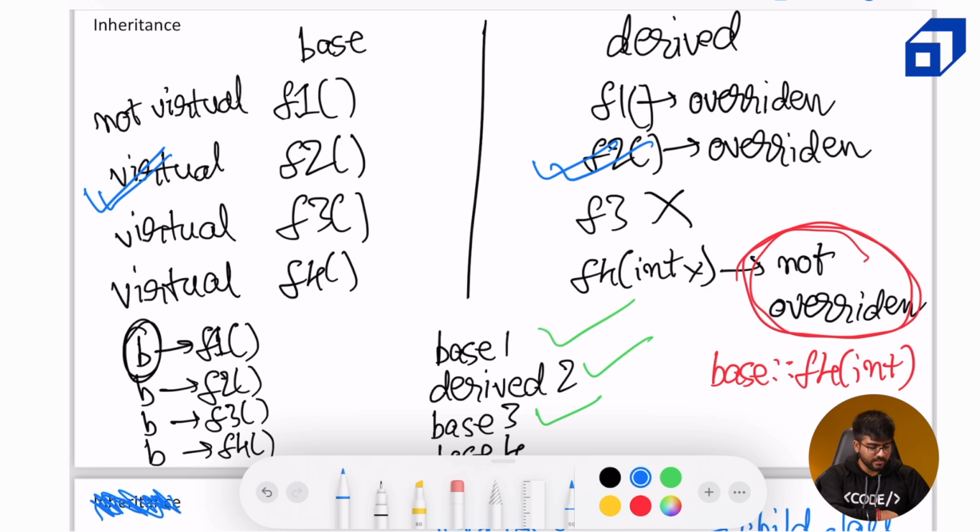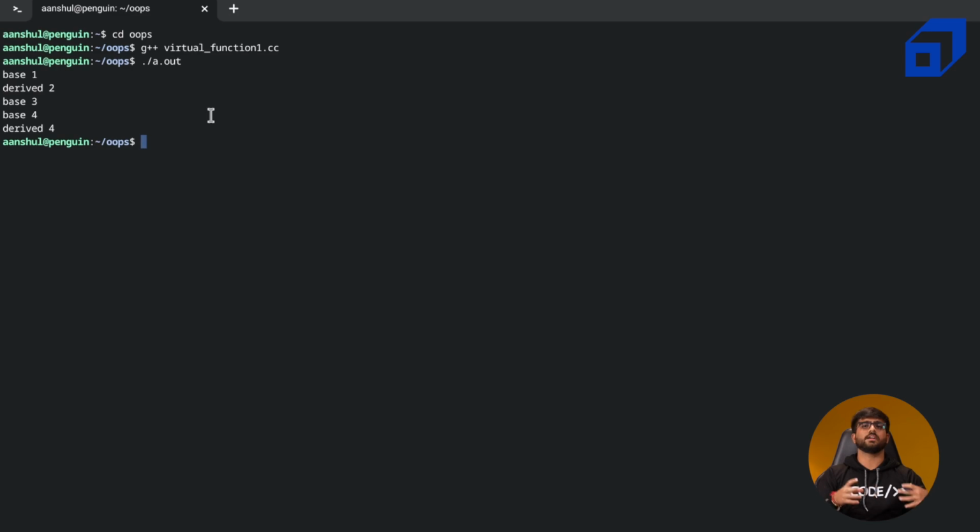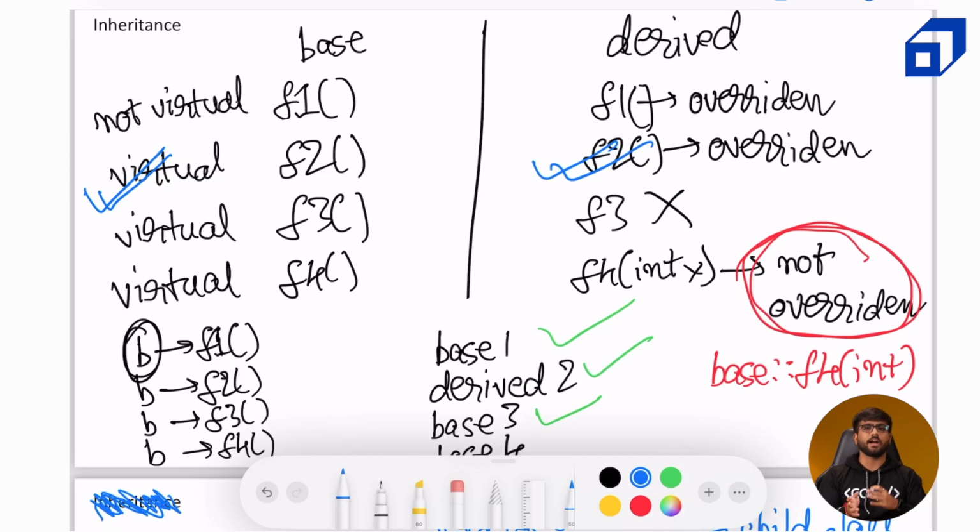So in this class, we checked different combinations of virtual and overriding functions and whether this means runtime polymorphism or not. So I think this was the most difficult piece to understand because there were too many confusing things which I was talking about. So try to rewind it, try to run it on slow, and then try to replicate it again and understand why a particular thing is happening. Whether it's a runtime polymorphism or not, check the definition of runtime polymorphism which I said. The function definition in the base class should be marked as virtual, and we should be invoking it from a base class pointer which is pointing to the object of child class.